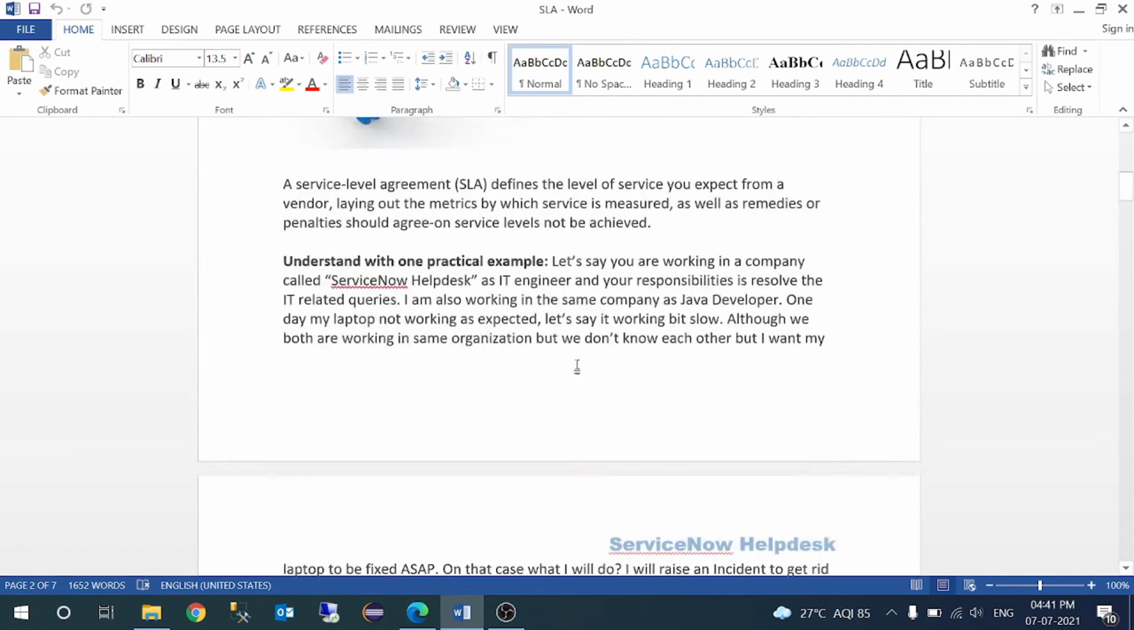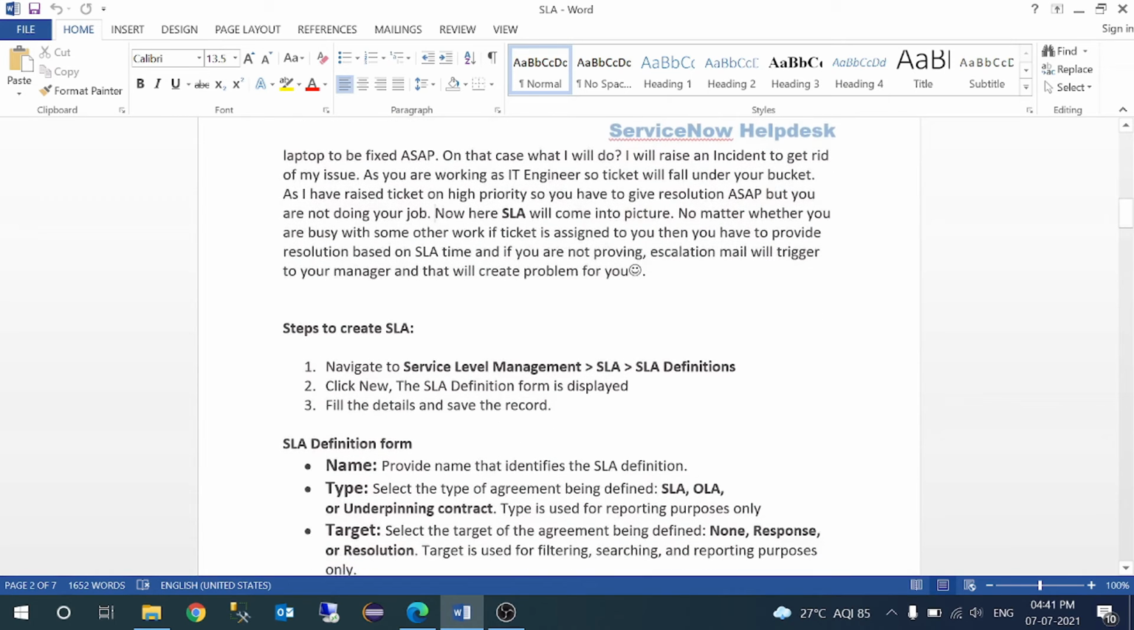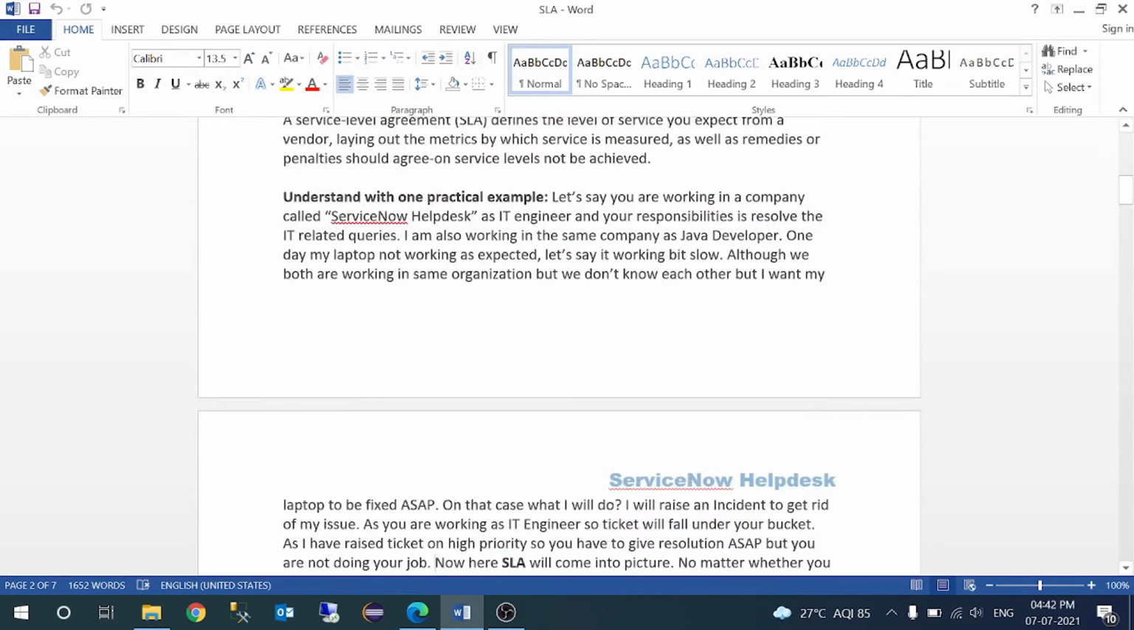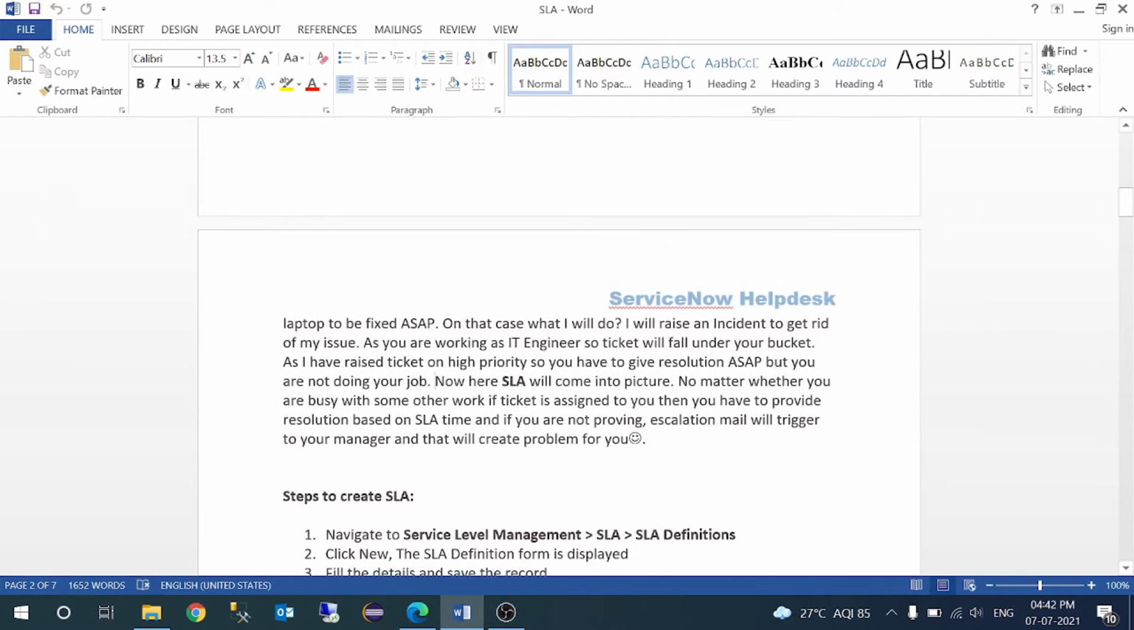Right? Hope you understood what the SLA is. SLA means it's an agreement between you and your client that you are going to resolve this ticket within 2 hours if a priority one ticket is coming. If a priority two ticket is coming, then you are going to resolve it in 4 hours, or whatever time frame is defined. So now I hope you are clear with the SLA concept. That's when and how SLA will come into the picture.